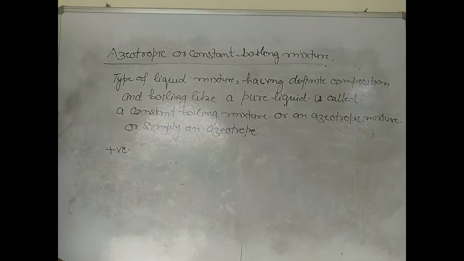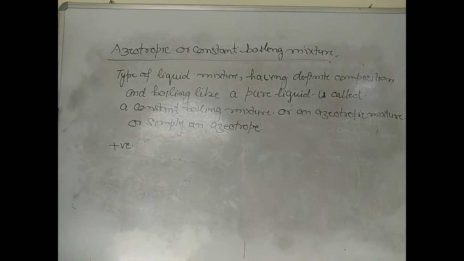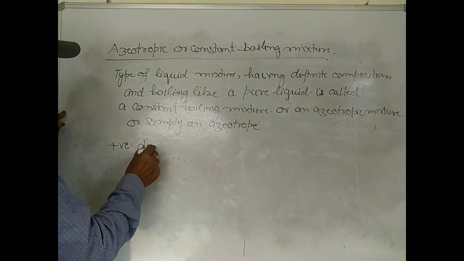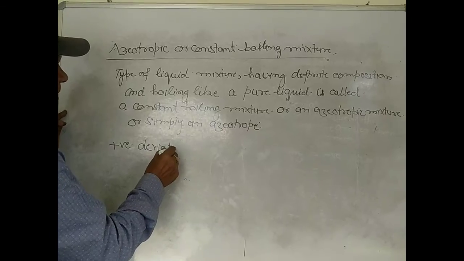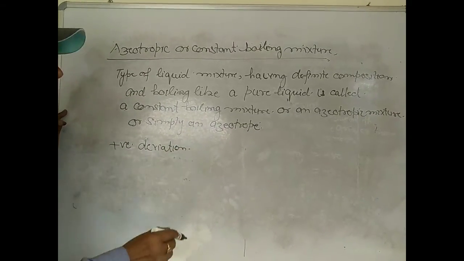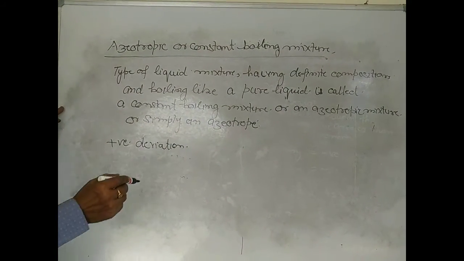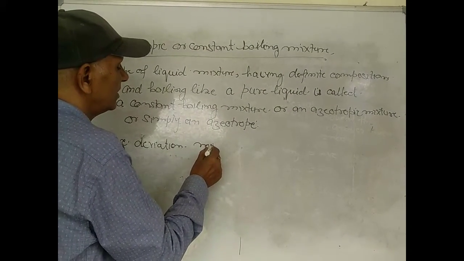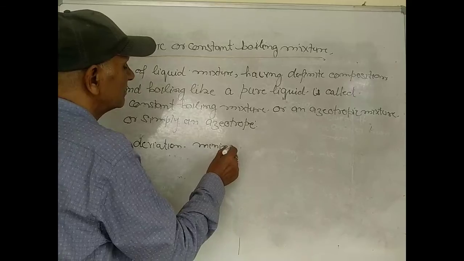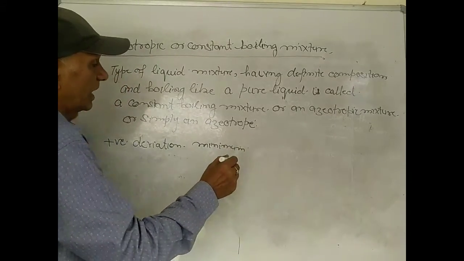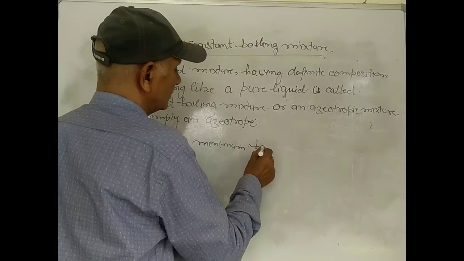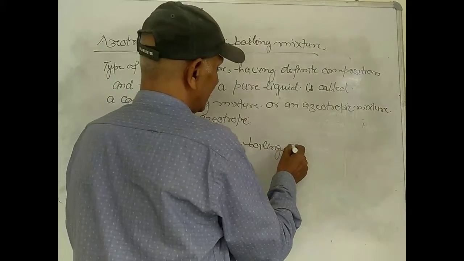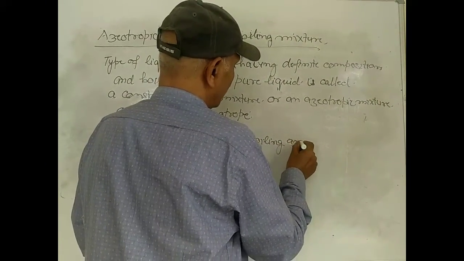So, such a non-ideal solution which shows the positive deviation from Raoult's law boils at a minimum temperature and is known as minimum boiling point or minimum boiling azeotrope.